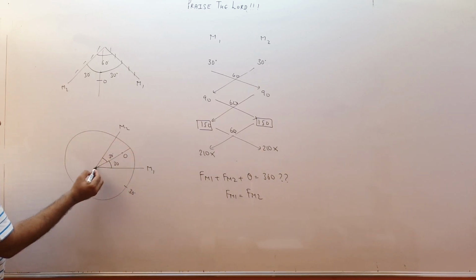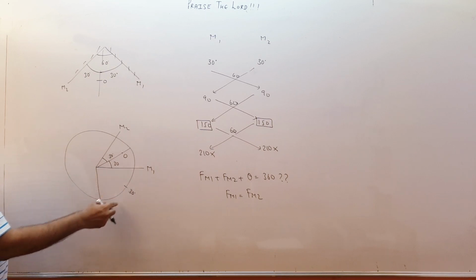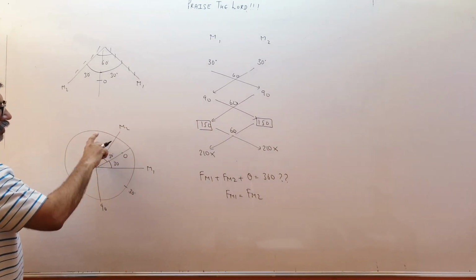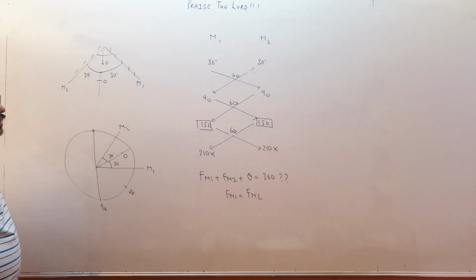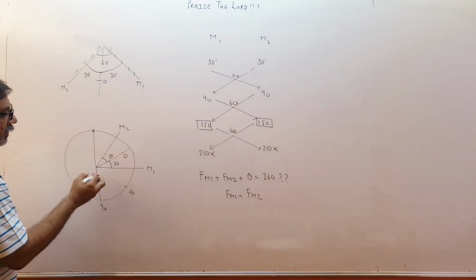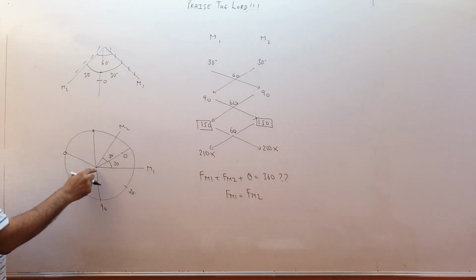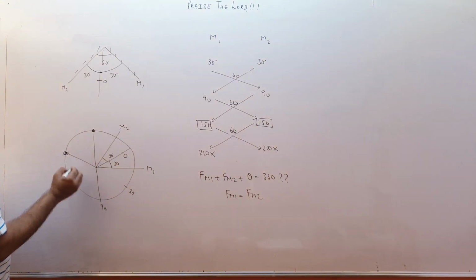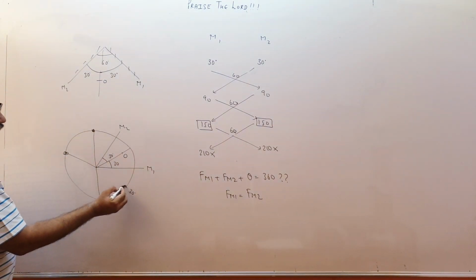Then how much angle? 90 degree from M1. Similarly from M2, 30 degree angle here. Then from M2, 90 degree, perpendicular. This angle is full 90. So this is one image, this is the second image, this is the third image, this is the fourth image.